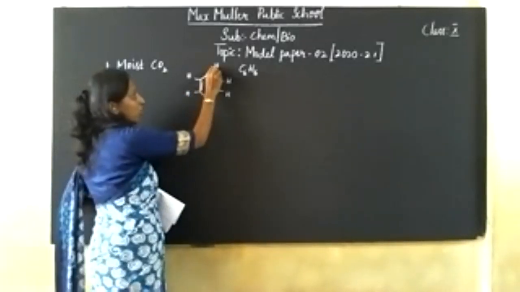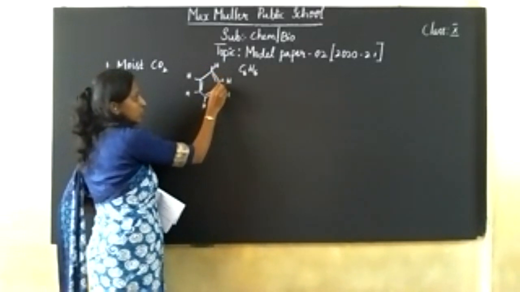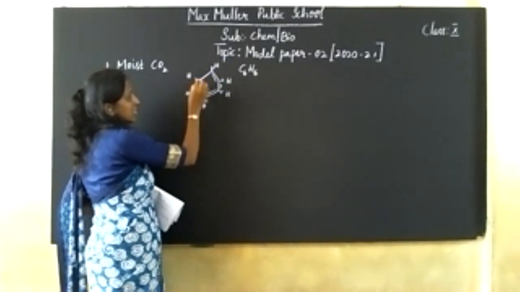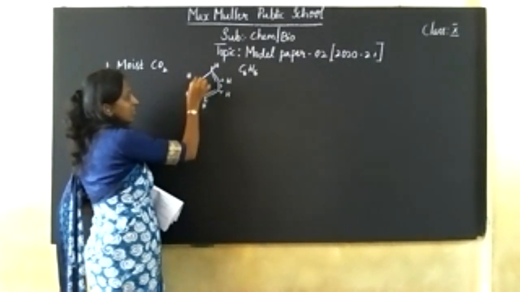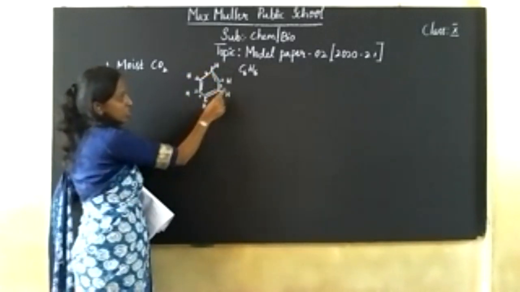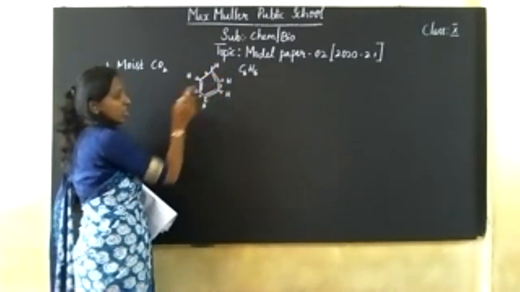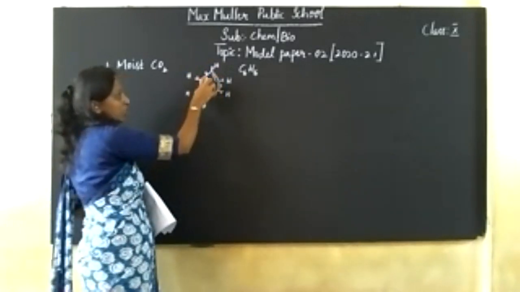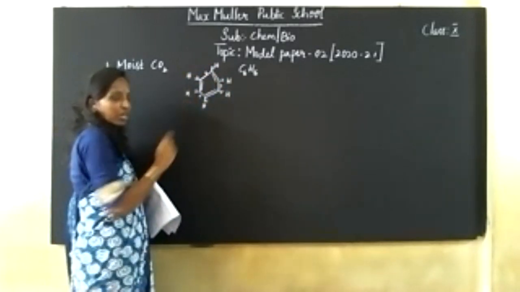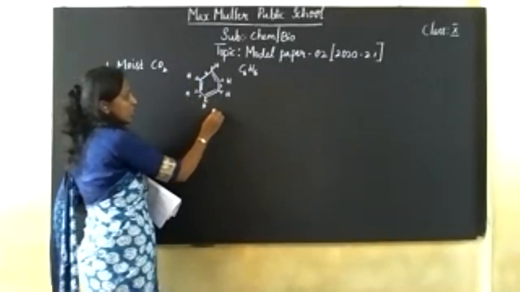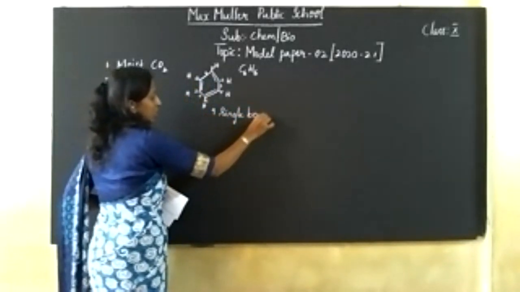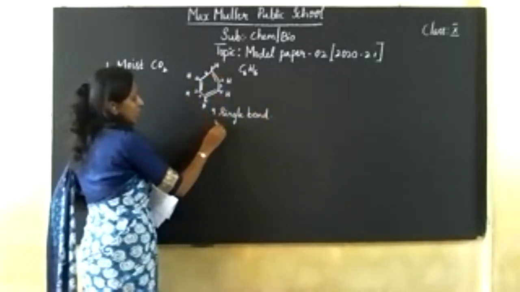Count the single bonds. 1, 2, 3, 4, 5, 6, 7, 8, 9. 9 single bonds you have. Even this we have counted, children. First, you count only the single bonds which form the hexagon shape, then you can count the hydrogen bonds. Together I have counted, so it is 9 single bonds. And 1, 2, 3: 3 double bonds.